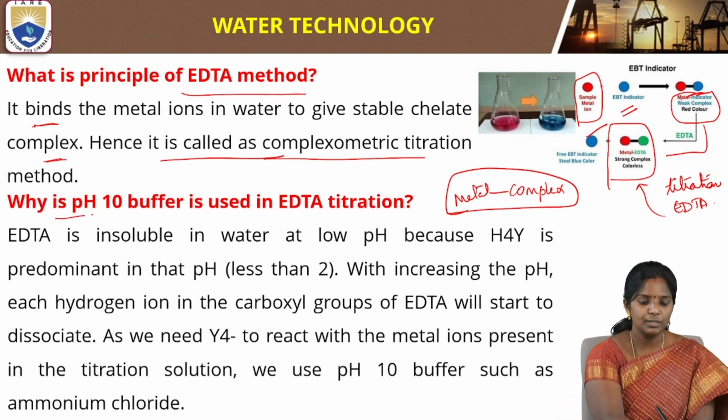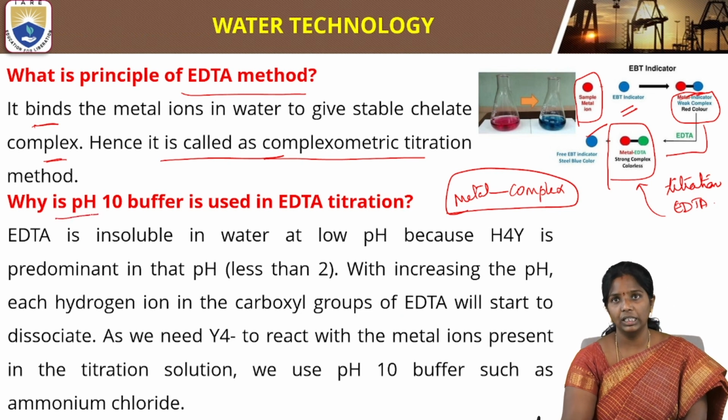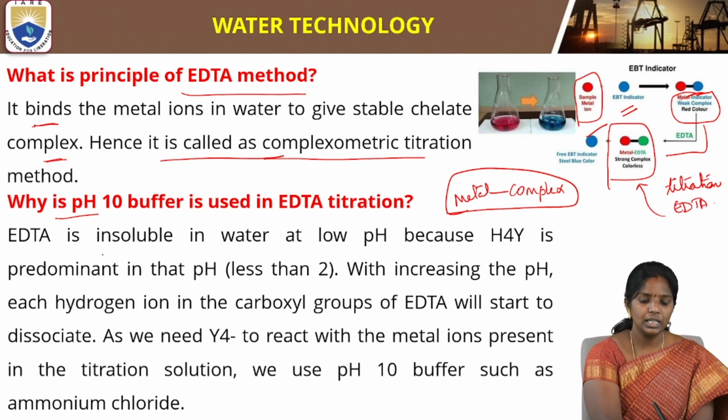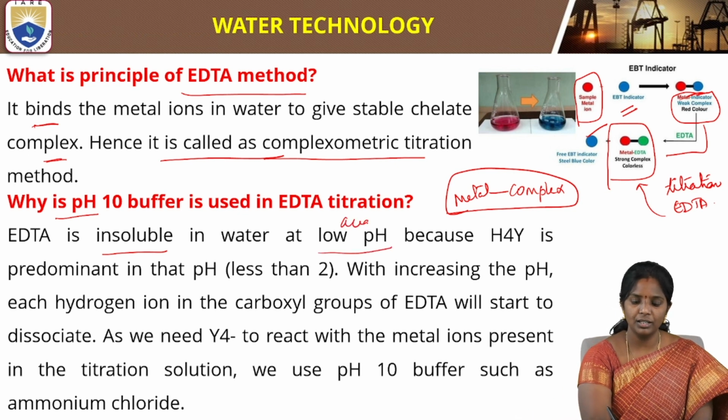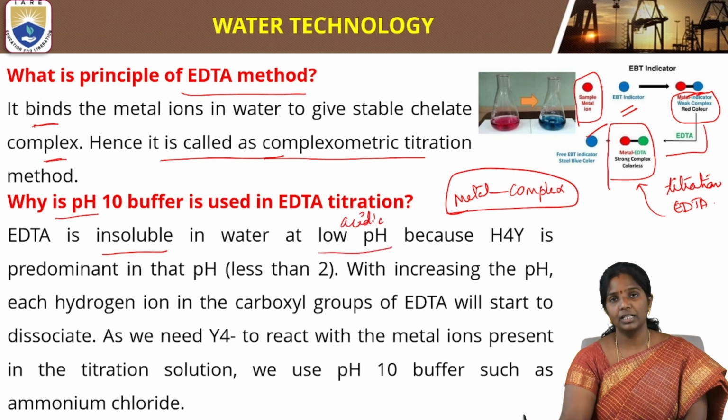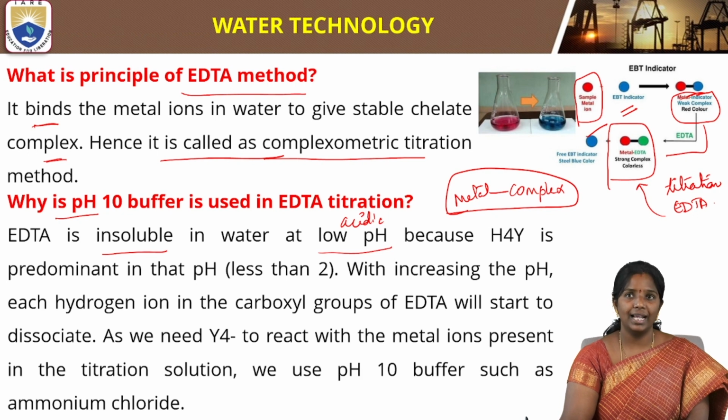Okay, so why is a pH 10 buffer used in EDTA titration? Why does the pH have to be maintained? Because EDTA is insoluble in water at low pH. Low pH is nothing but acidic pH, so it becomes insoluble in acidic pH.